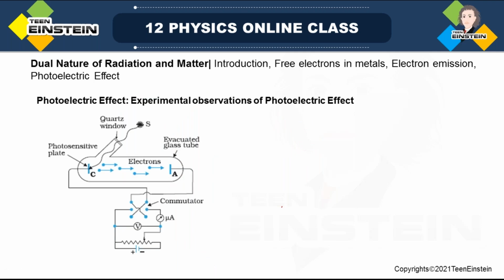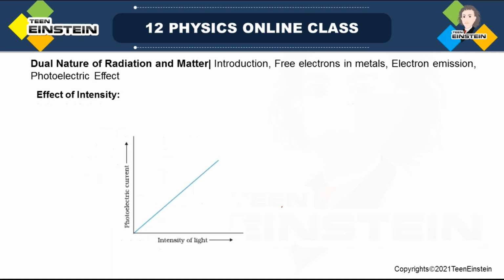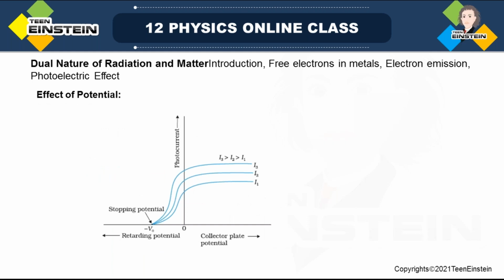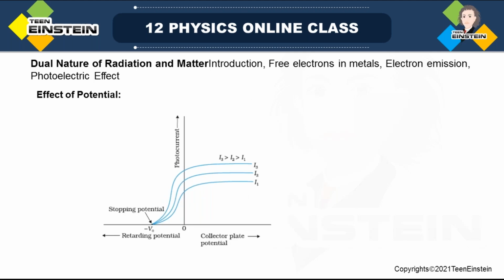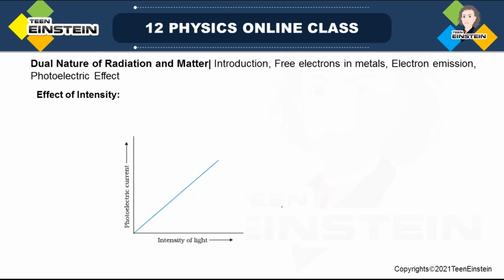Then thereafter we'll see the proper experimental arrangement of the photoelectric effect, and we'll see various effects like intensity effect, potential effect, frequency effect, and many other things, and we'll try to explain why the photoelectric current varies with these various factors.